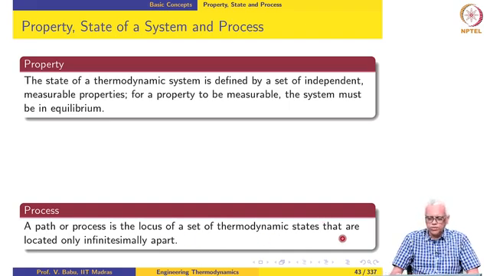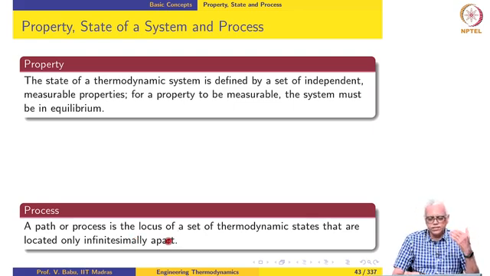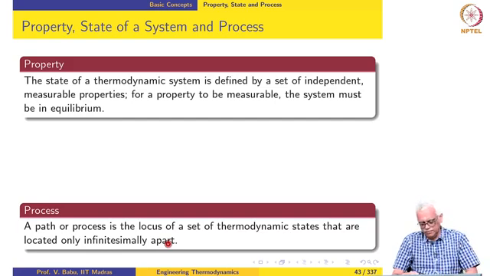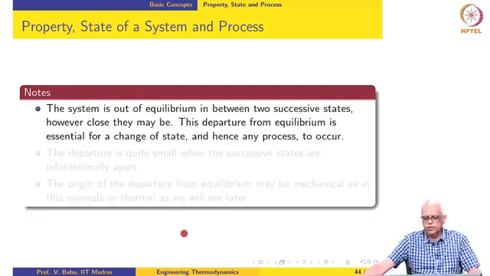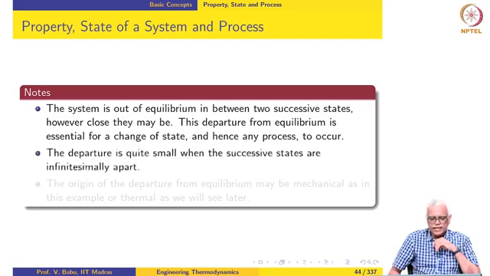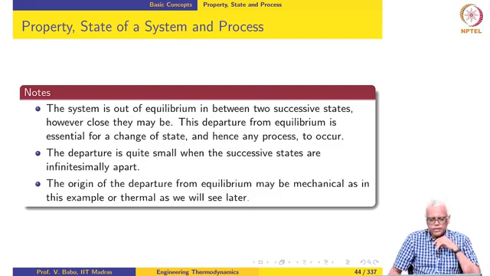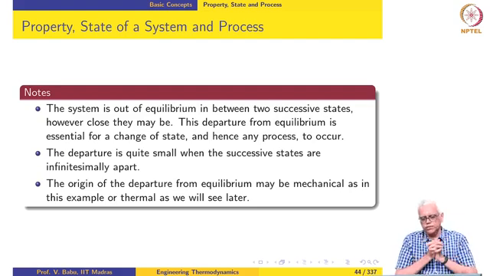Okay. So, for a process to be fully resisted, notice that it must take place very slowly, or in a more formal way, the states must be infinitesimally apart only. Okay. So, as we said, the system is out of equilibrium in between two successive states. They may be very close, but still there has to be a small level of disequilibrium for the process to take place. Because if there is no disequilibrium, there will be no process. And the departure, as I said, is quite small when the successive states are infinitesimally apart, or it is a fully resisted process.